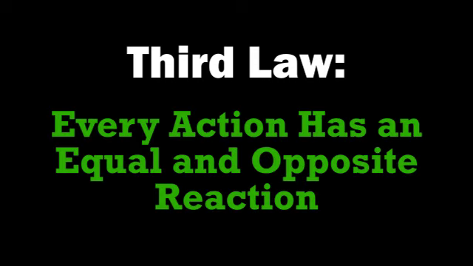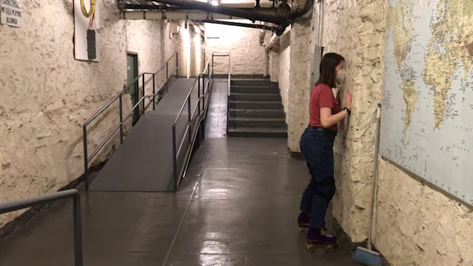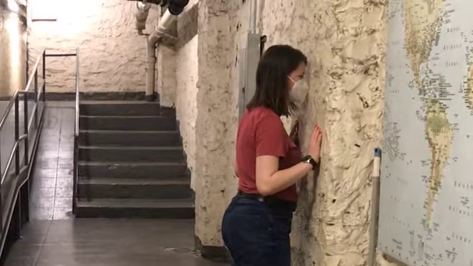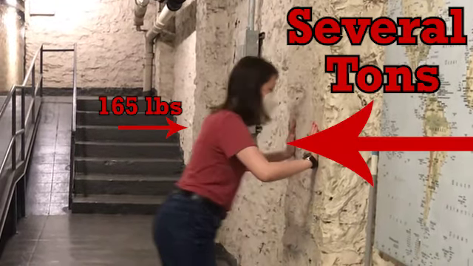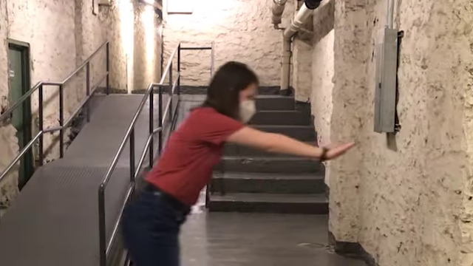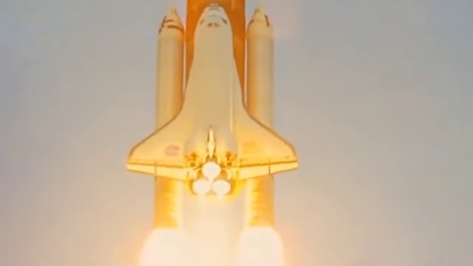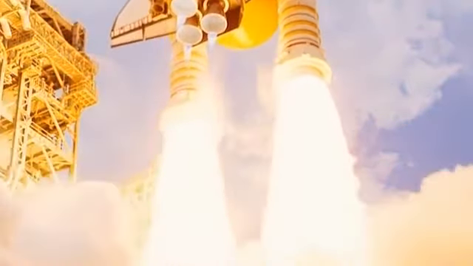The third and final law is that every action has an equal and opposite reaction. This means that for every force enacted by something onto something else, the perpetrator of that force receives an equivalent force in its direction. As our specimen exerts force by pushing the wall, the force is not great enough to move the wall, so the force is re-exerted right back in the direction from which it came, and I move back. A prime example is the way rockets use explosions to propel themselves into the air. By exerting a massive force onto the ground, the rocket is pushed up into the sky.